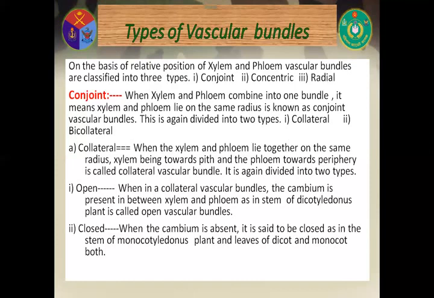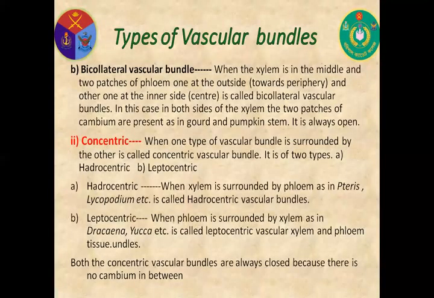Now, closed vascular bundle. When the cambium is absent, it is said to be closed, as in the stem of monocotyledonous plants and leaves of dicot and monocot both. Now, bicollateral vascular bundle.